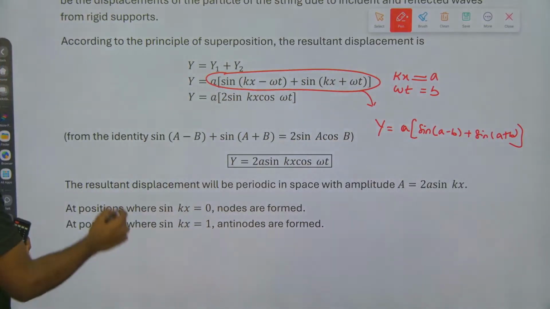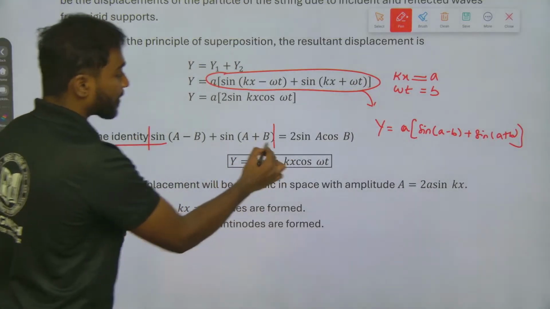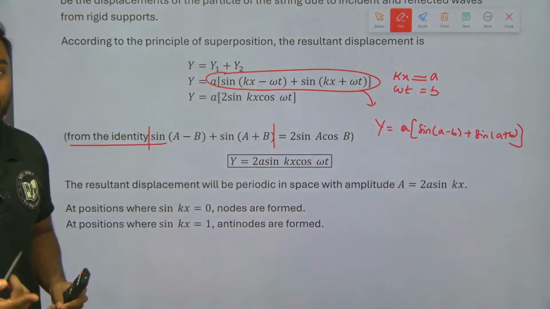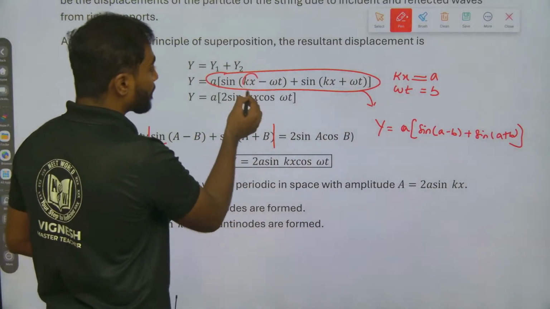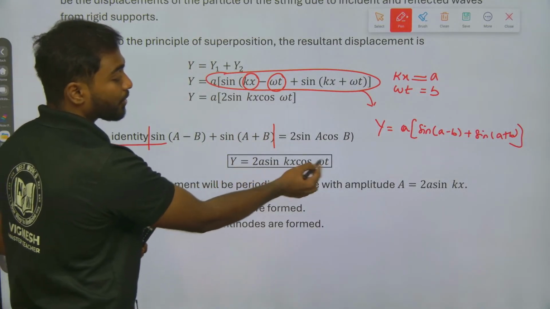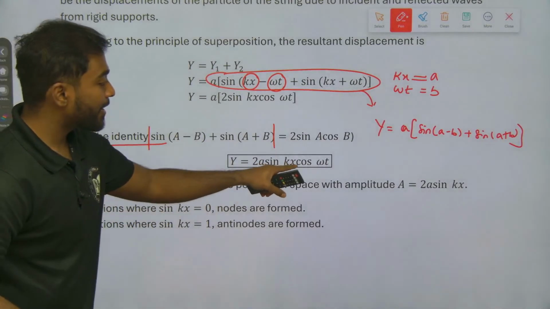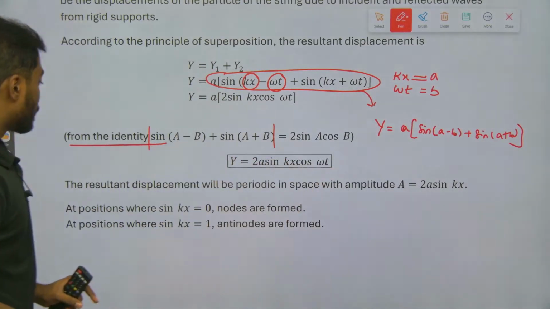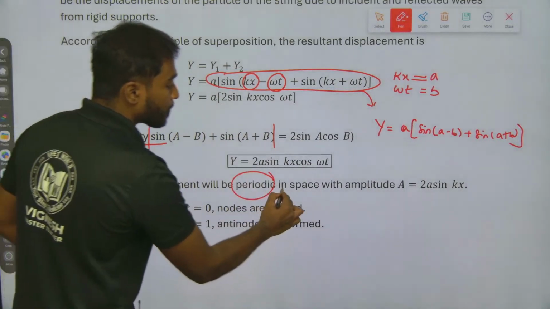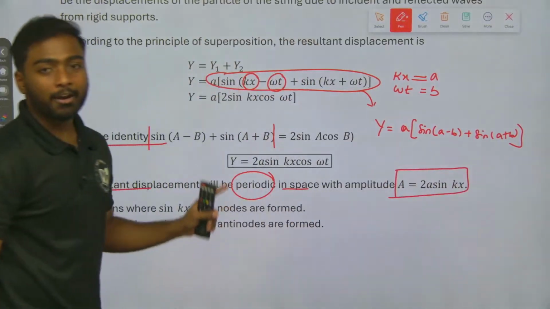From the identity, sine of a minus b plus sine of a plus b equals 2 sine a cos b. So 2a sine kx cos omega t. The resultant displacement will be periodic in space with amplitude. So we have talked about amplitude, right.